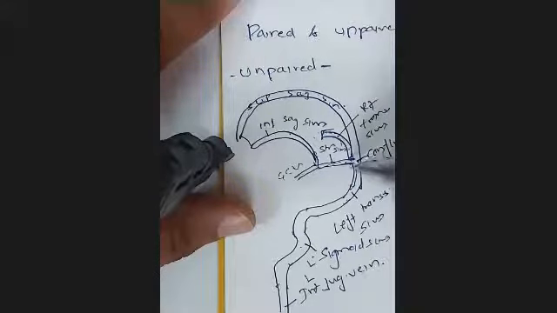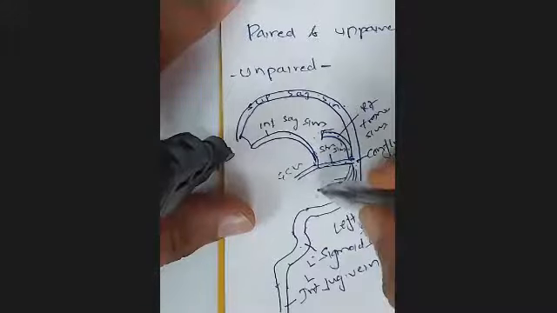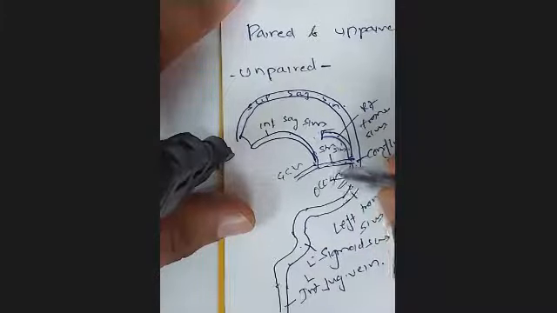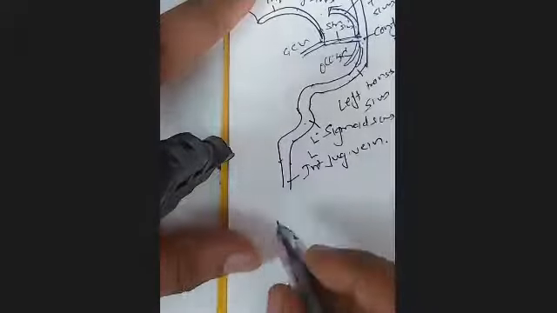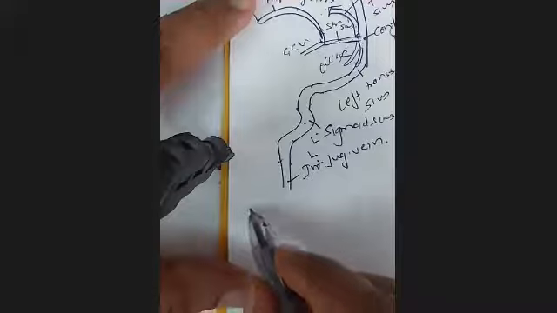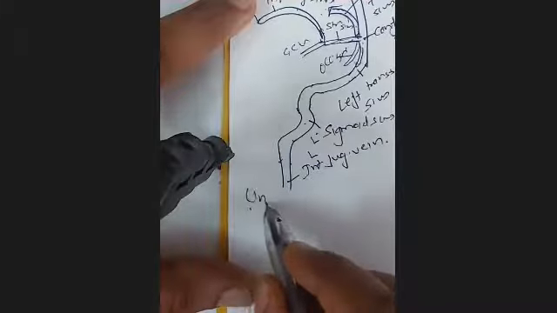Then below the confluence, along the attachment of falx cerebelli, will be the occipital sinus. So they all lie in the middle. Now let us list the unpaired sinuses first.